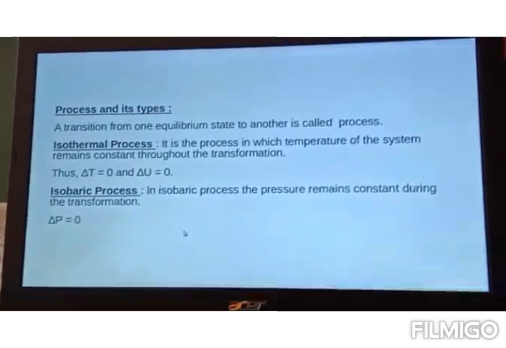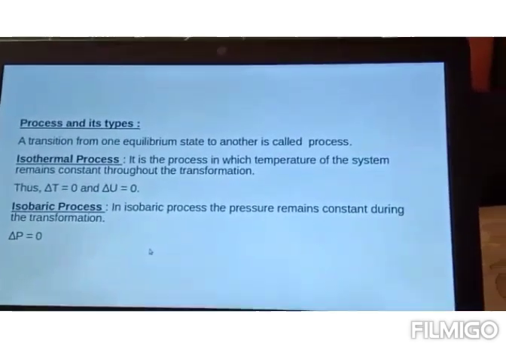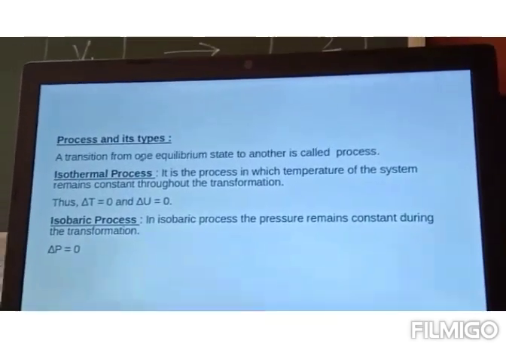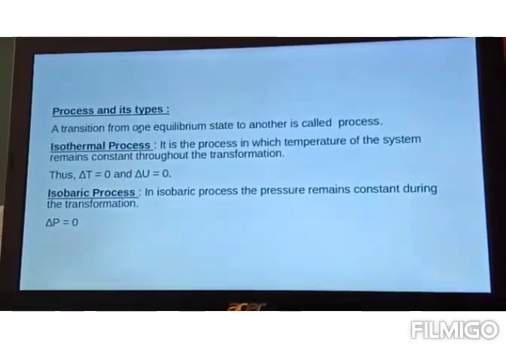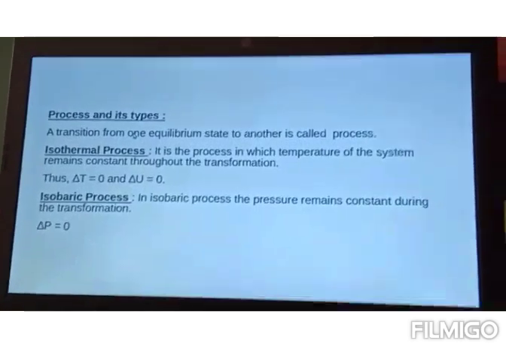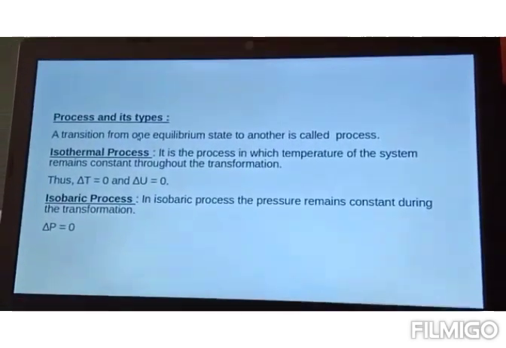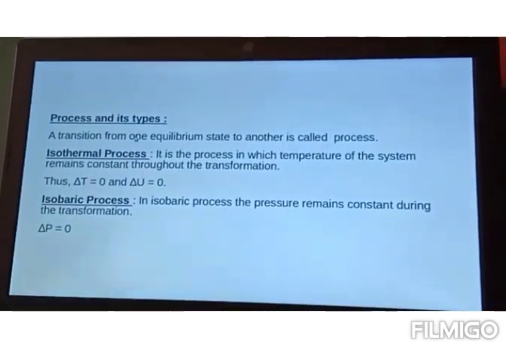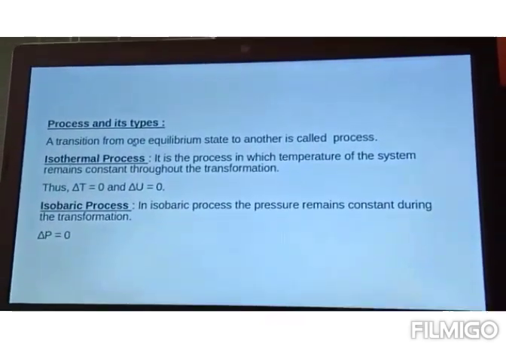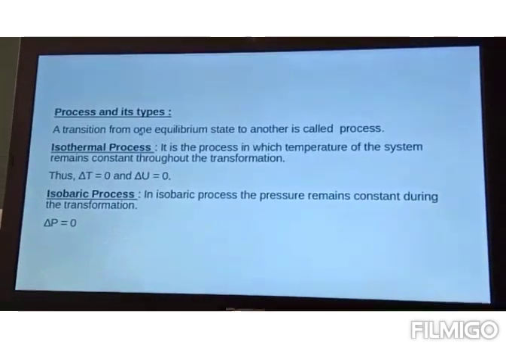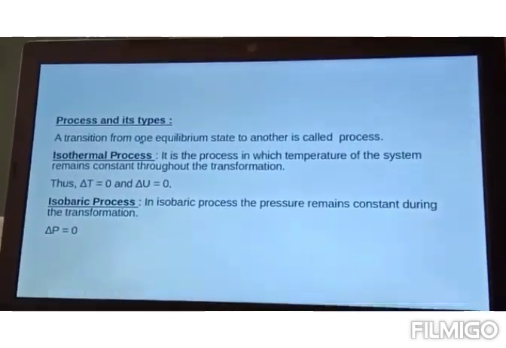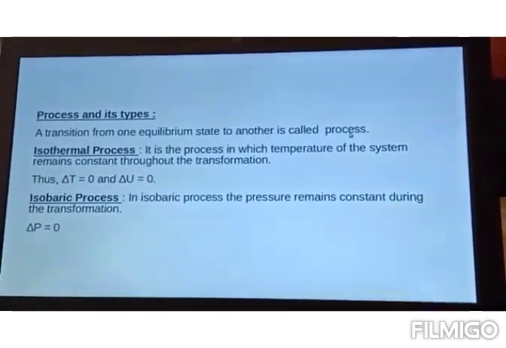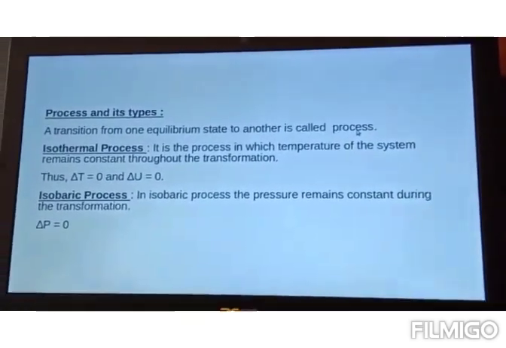Now let us start with processes and their types. What is meant by a process? A process is a transition from one equilibrium state to another. As we saw earlier, equilibrium is a state at which all the state functions have constant or fixed values. When the system changes from one equilibrium state to another, that transition is known as a process. And there are different types of processes in thermodynamics.